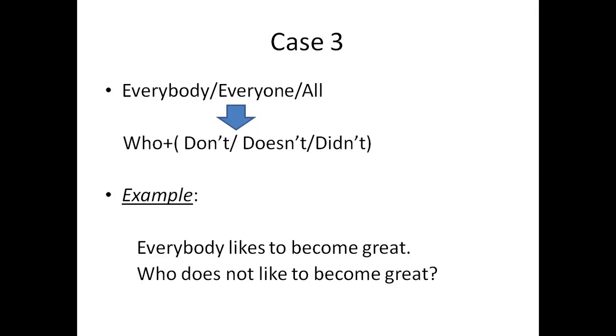Step one is to change positive to negative and negative to positive, and step two is to move the helping verb to the first position of the sentence. If you keep these two steps and the three cases in mind, then conversion of an assertive sentence to an interrogative sentence will become really easy and simple.